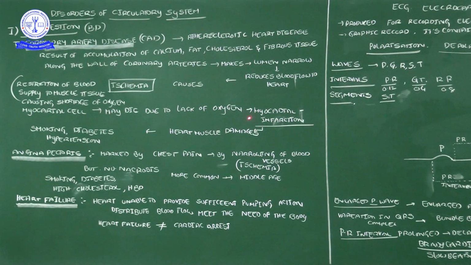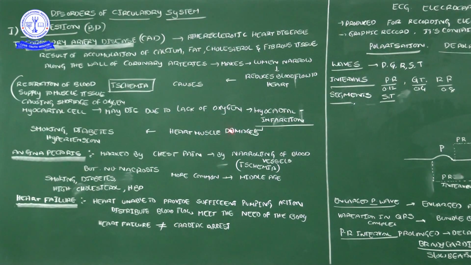That leads to myocardial infarction. These heart muscles will be damaged. Only a particular place of the muscle tissue is damaged, and that part cannot receive the nerve impulse, the electric impulse. Lacking the electric impulse, the heart can't show proper contraction and relaxation.